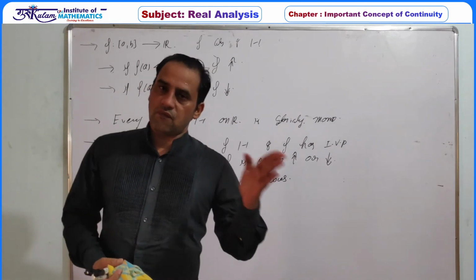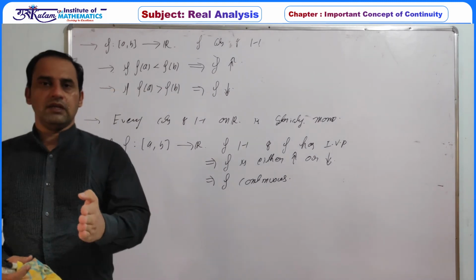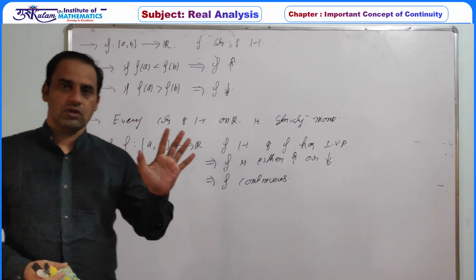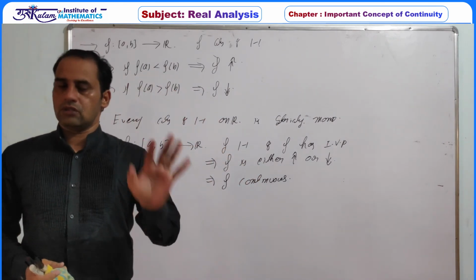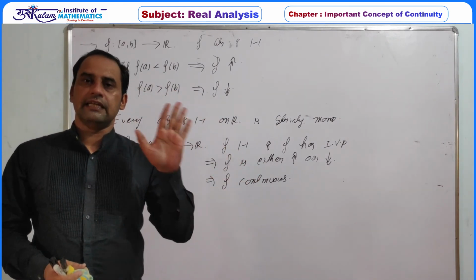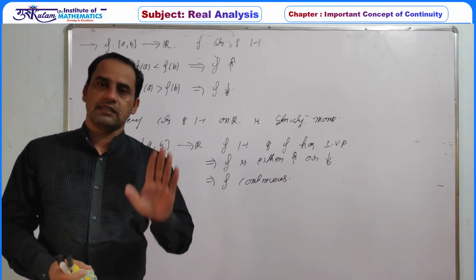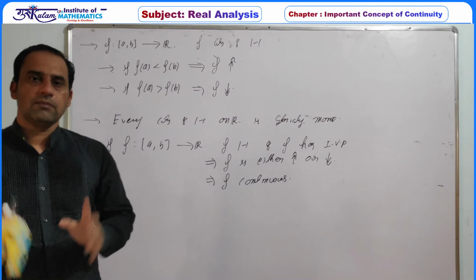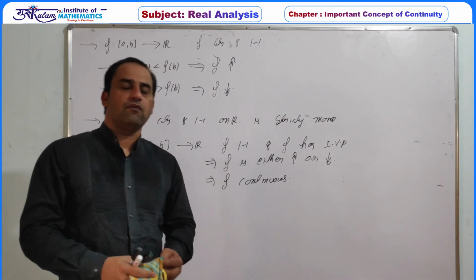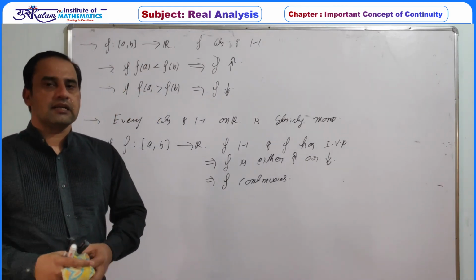Next, if a function is continuous plus one-one, then it must be strictly monotonic. And finally, if a function is one-one and has IVP, then it is strictly monotonic, and strictly monotonic and IVP implies it is continuous. So these are some of the relationships between IVP, one-one, monotonicity and continuity of the function.